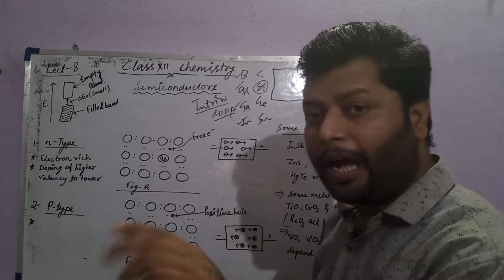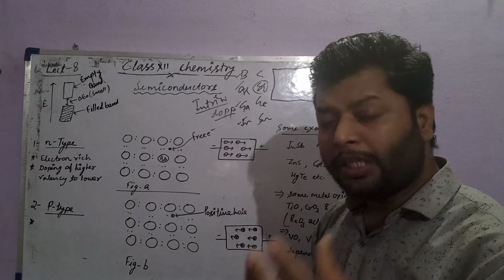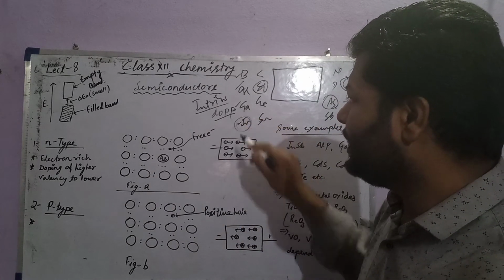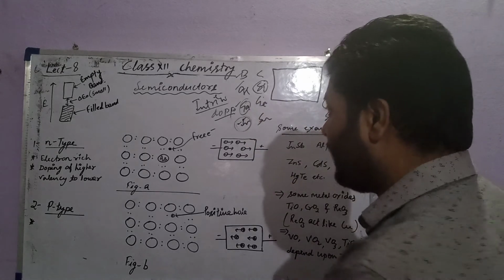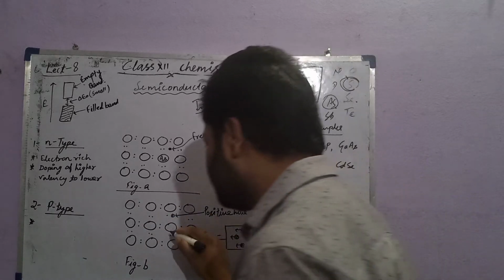It's very easy. Opposite of that, p-type. Suppose we are doping indium or gallium, or boron, in germanium or silicon. Suppose this atom is boron.